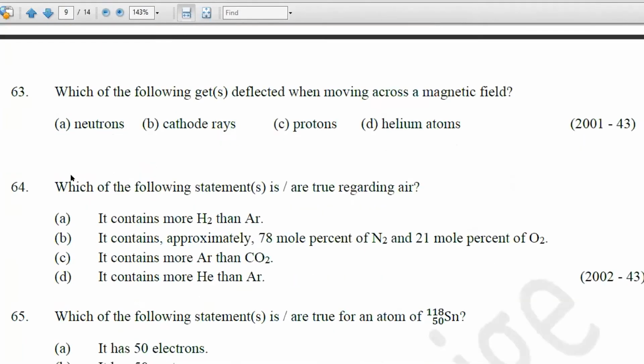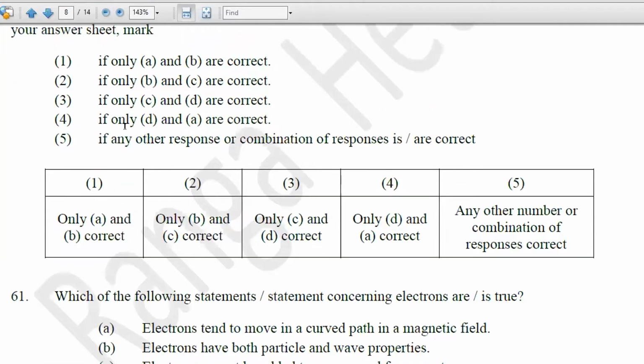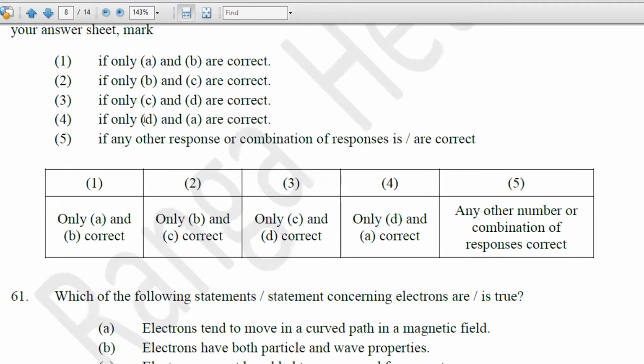When A and C are correct, in these A, B, C, D type questions, this is the way you get the answer. If only A and B are correct, the answer is 1. If B and C are correct, the answer is 2. If C and D are correct, the answer is 3. If A and D are correct, the answer is 4. If any other combination is correct, 5. Now here the correct answers are A and C. Therefore the answer for the question is 5.